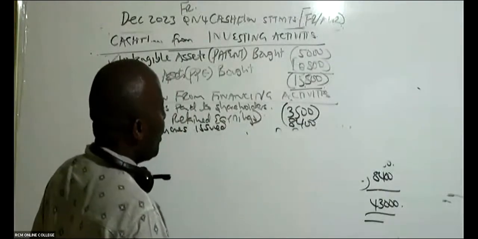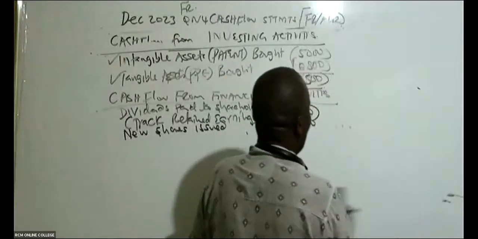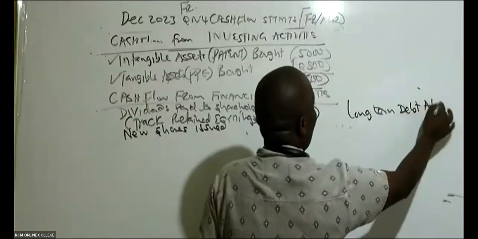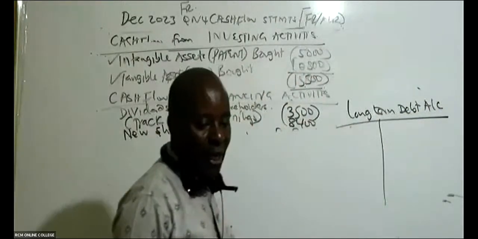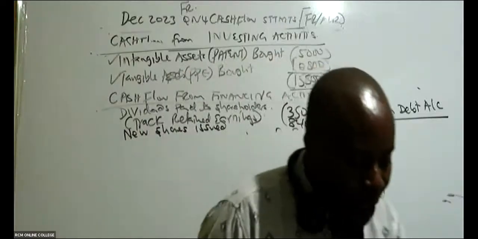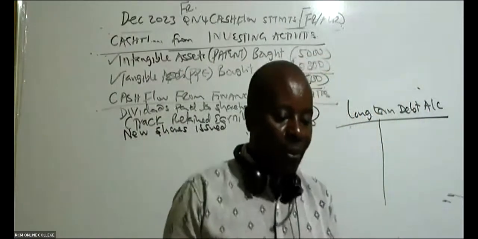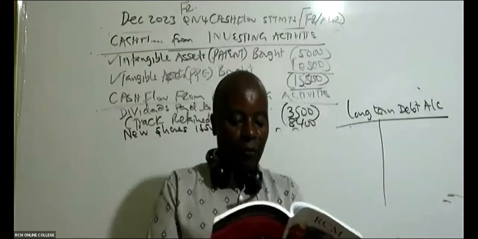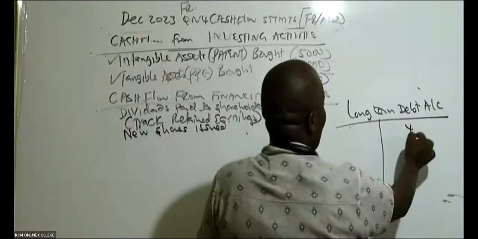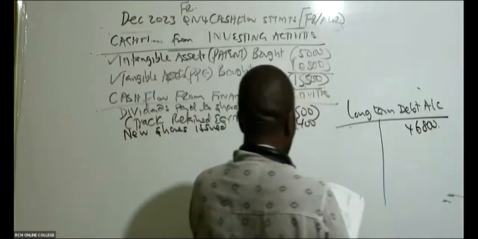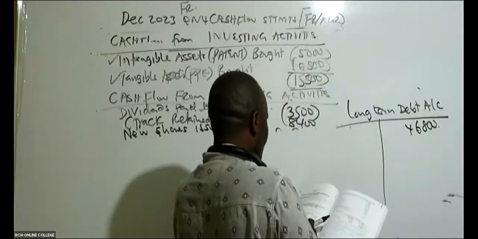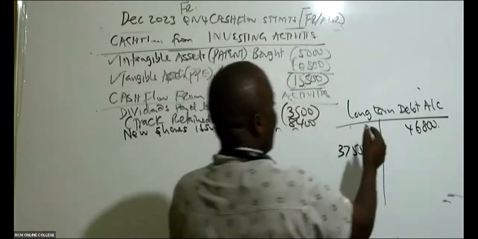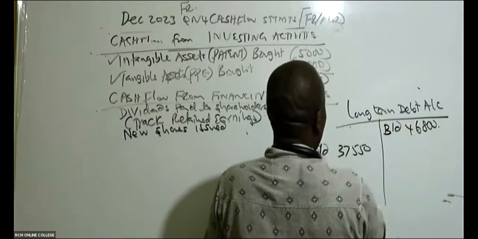So this debt, I would want us to do a long-term debt account. Do we have this long-term debt? Yeah, if you look at your balance sheet, there is a place they have given us long-term borrowings. So long-term borrowings, I can see 46,800 brought down here. Carried down, ladies and gentlemen, for these long-term borrowings, 37,550. So this is brought down, and this is carried down like that.